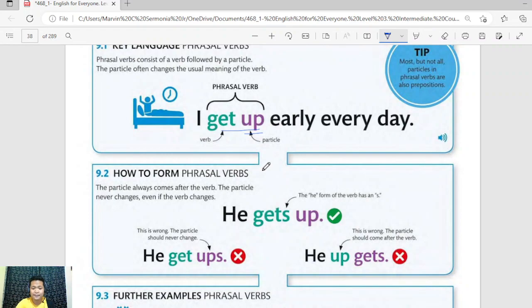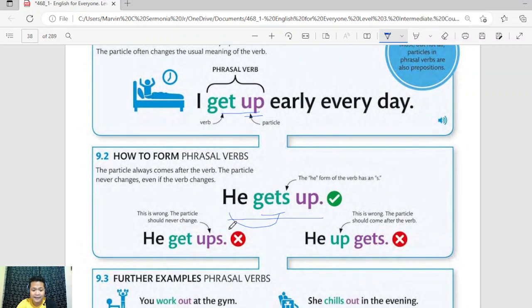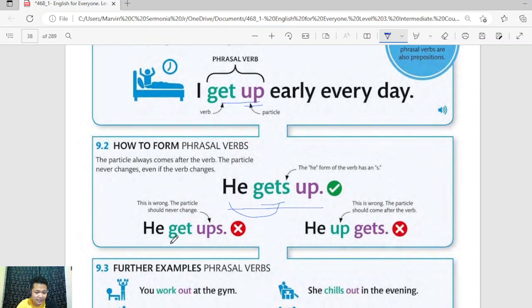So in the sentence, for example, "he gets up." The verb is "gets" because our subject is "he," which is singular. Therefore, the verb should be in singular form as well. Now, it's wrong to say or to write "he get ups."